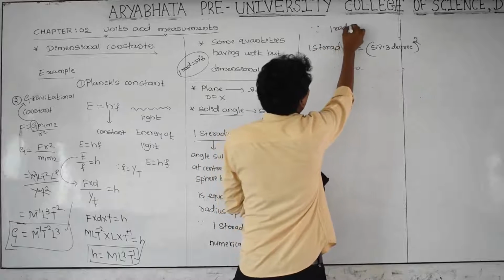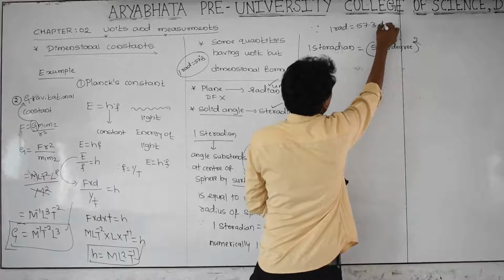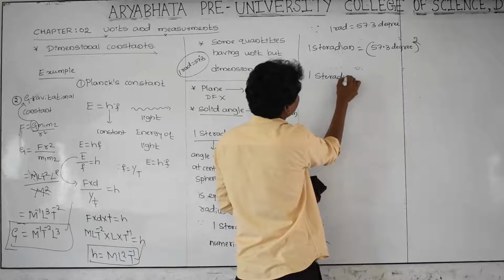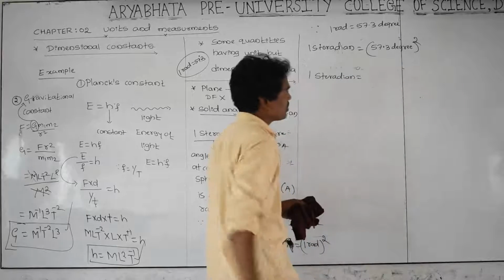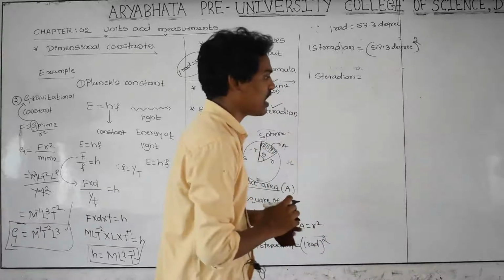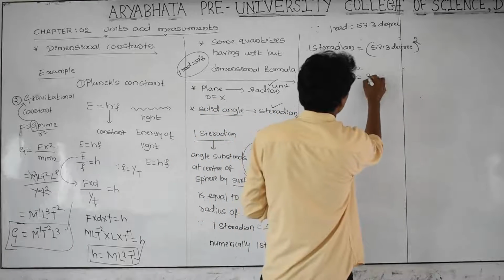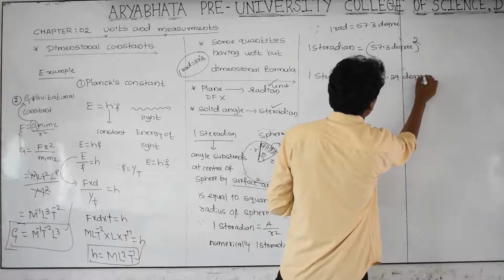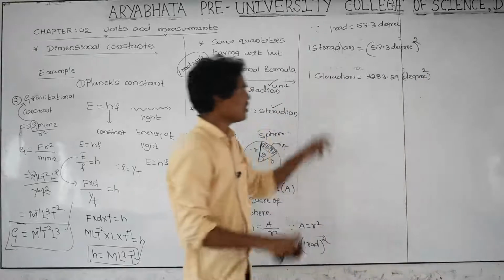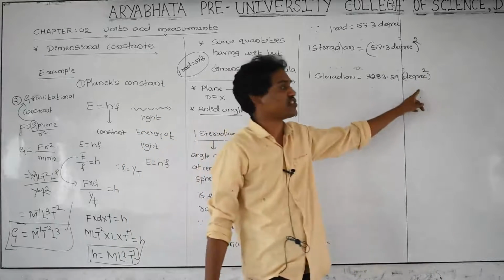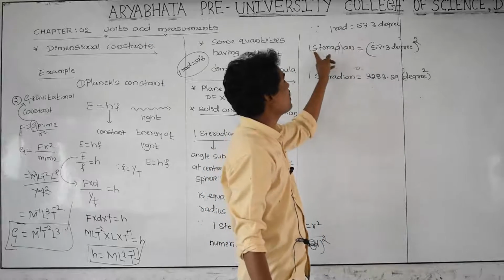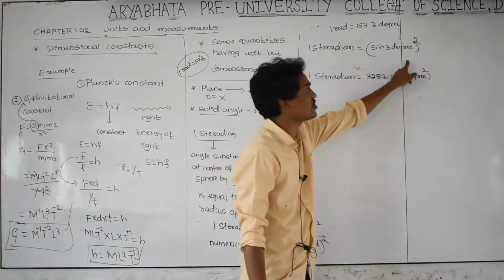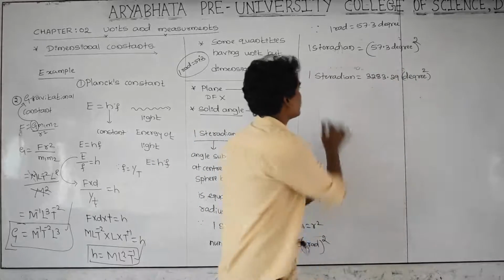And 1 steradian is equal to its square, then the answer is 3283.29 degree square. Numerically, 1 steradian is equal to this much. If you square 1 radian, then you get this much. This is the 1 steradian value.